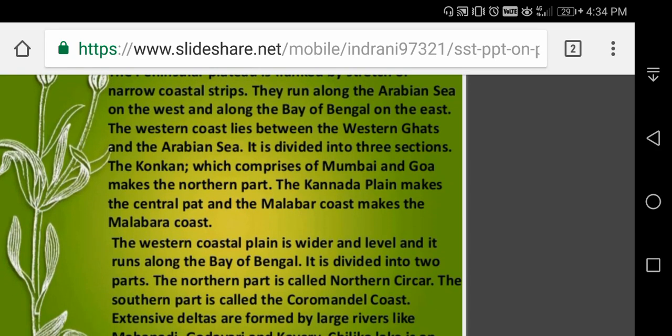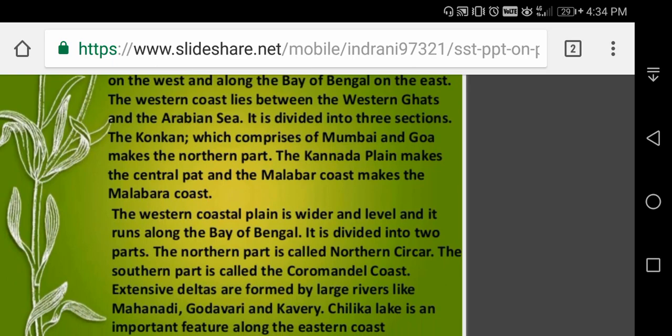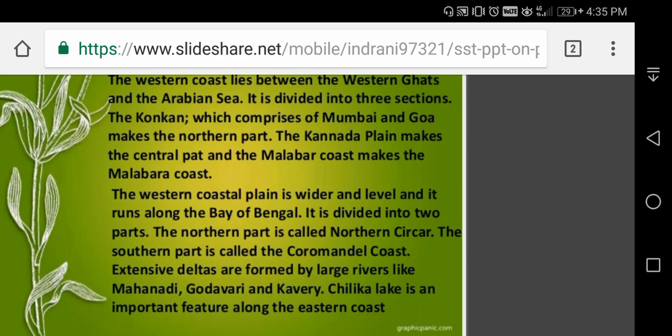The western coastal plain is wider and level. The eastern coastal plain runs along the Bay of Bengal. It is divided into 2 parts. The northern part is called Circars, and the southern part is called the Coromandel coast. Extensive deltas are formed by large rivers like Mahanadi, Godavari and Kaveri. Chilka Lake is an important feature along the eastern coast.